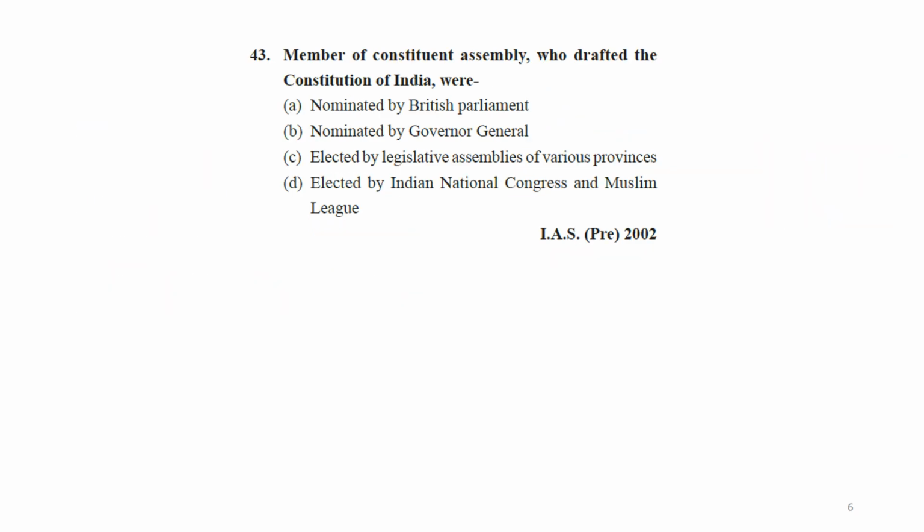Next question. The members of the Constituent Assembly who drafted the Constitution of India were nominated by the British Parliament, nominated by the Governor General, elected by the Legislative Assemblies of various provinces, or elected by the Indian National Congress and Muslim League.